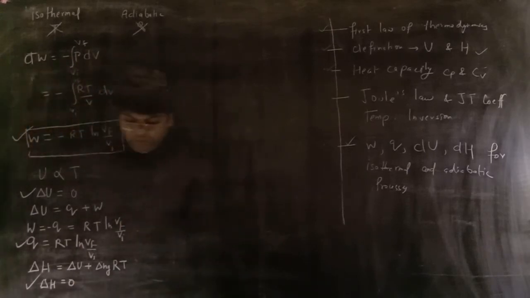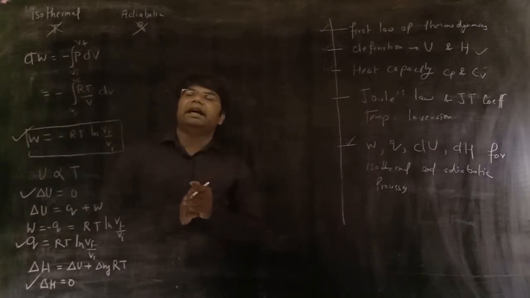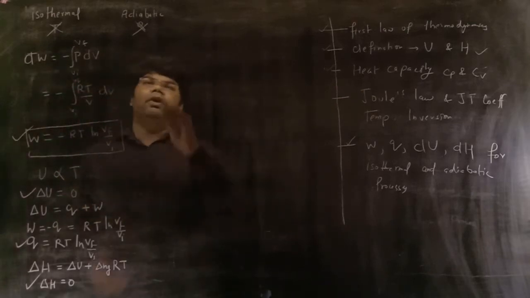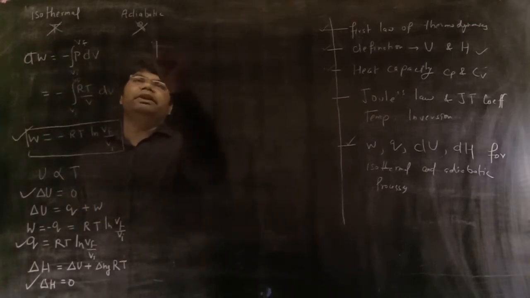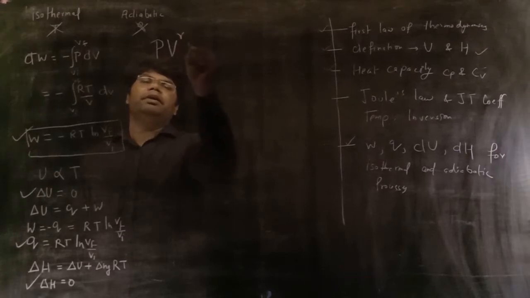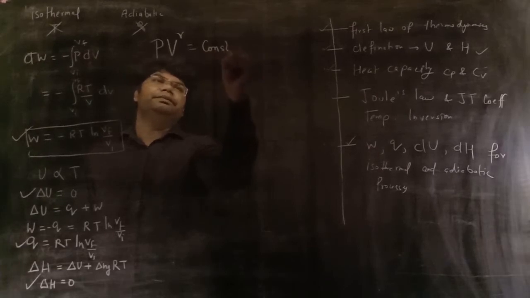Now come to the adiabatic side. For adiabatic process, the gas follows the Poisson equation, PV to the power gamma is equal to constant.